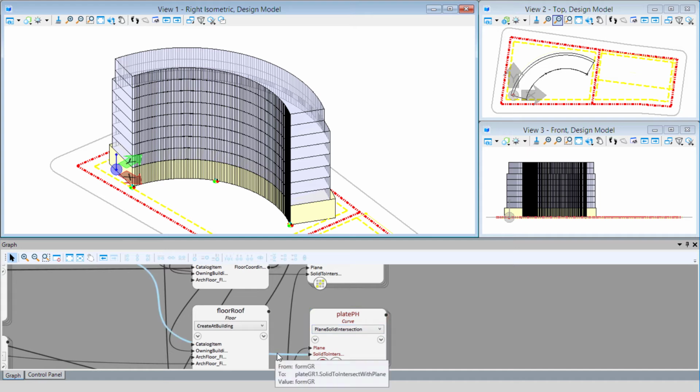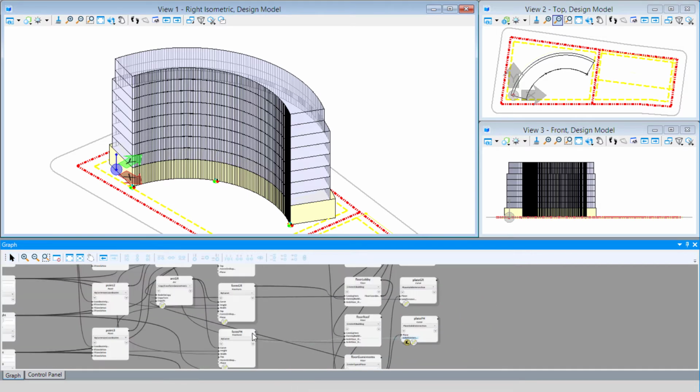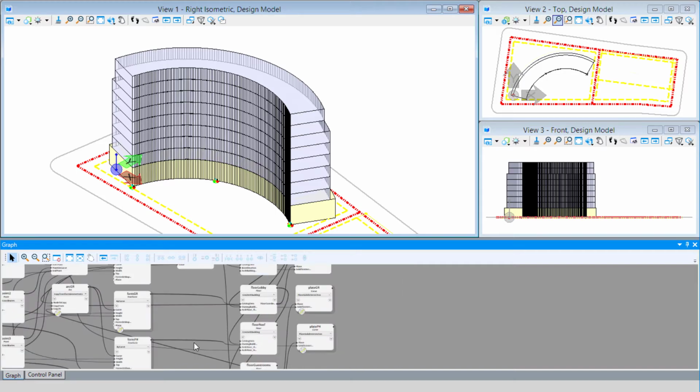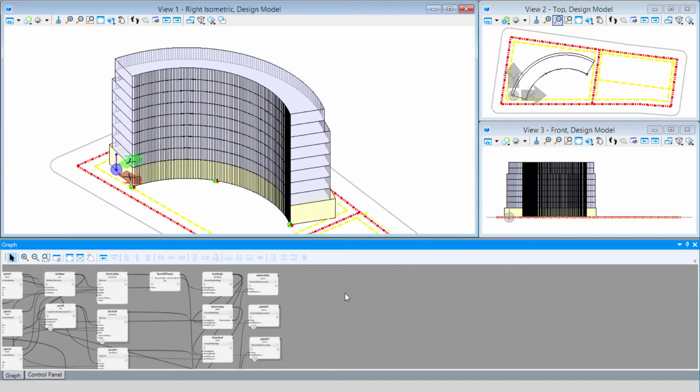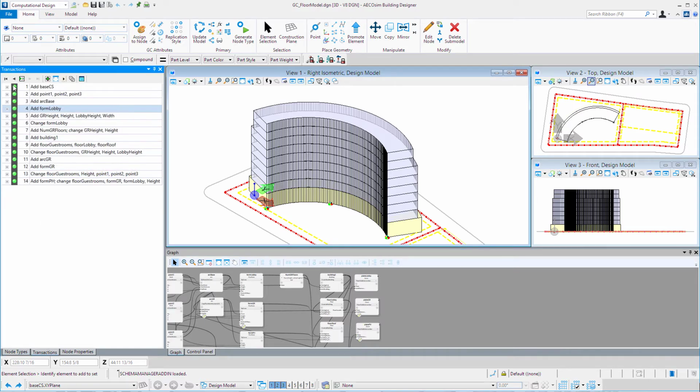And of course we have to change the solid to intersect. So I'm going to disconnect from the form GR and connect it to the form PH. And that created the 2 floor plates for the penthouse level. So I've now defined all the floor plates within the mass, and I'm going to go ahead over to the transactions. I'm going to record those additions.